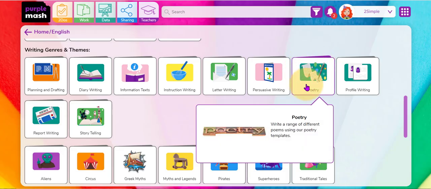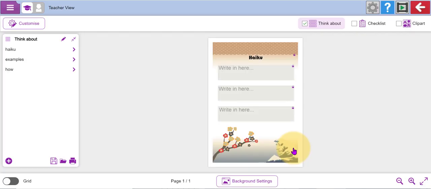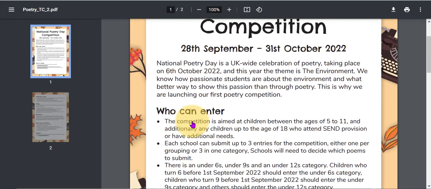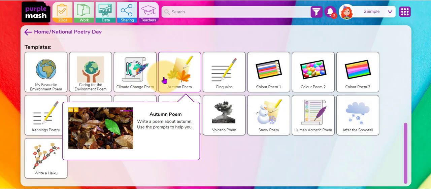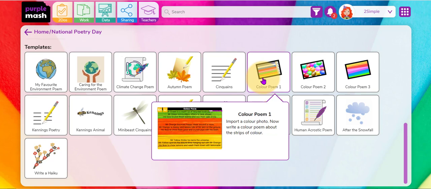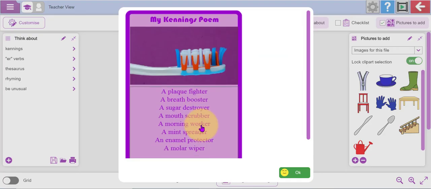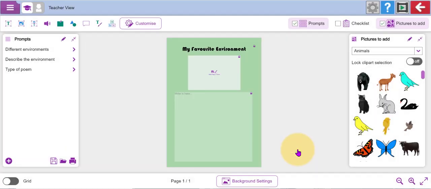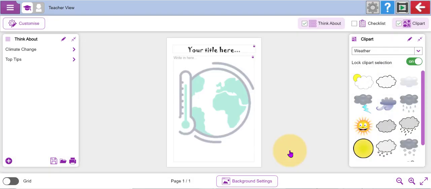There are also a range of resources in Purple Mash that schools can use to celebrate on National Poetry Day and throughout the year. We have also just launched our first National Poetry Day competition, which will run from September 28th to October the 31st. The purpose of the competition is to encourage your primary age children to write poems around the theme of the environment. We have created a range of templates that children can use to create their poems, including My Favourite Environment poem, Caring for the Environment poem, and a climate change poem.